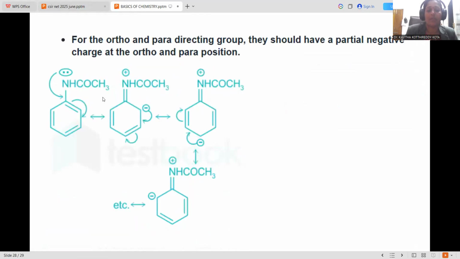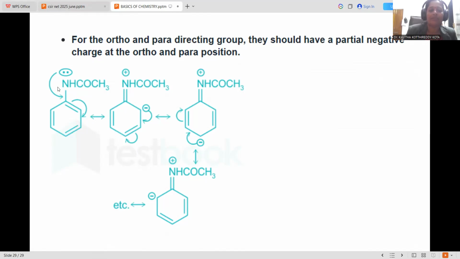If you observe the canonical structures, you can clearly see the lone pair of electrons on the nitrogen is susceptible to release into the ring system, so the nitrogen to carbon double bond is formed, and this pi bond moves toward the carbon atom, so that carbon acquires the negative charge. It will move into the system and delocalize with the subsequent pi bond, and you can achieve the negative charge at the para position, and this will delocalize further, giving negative charge on the next carbon, that is again the ortho position.